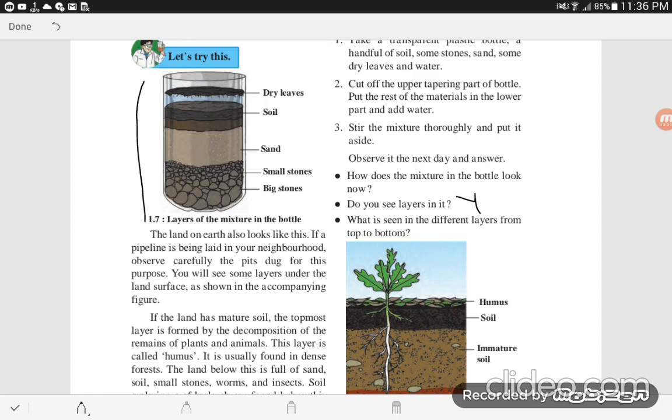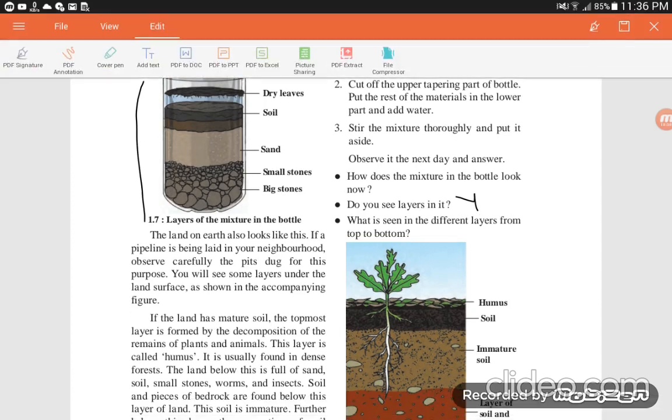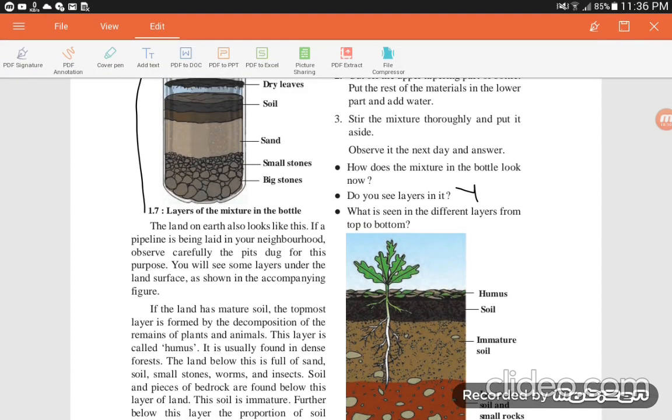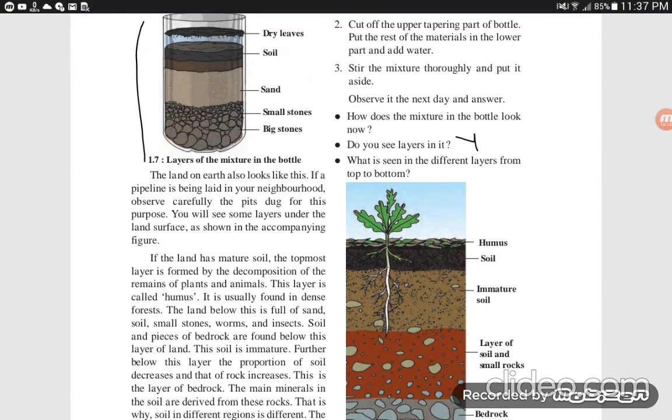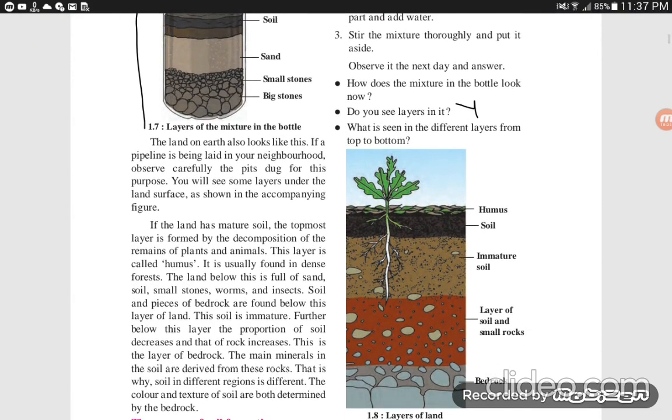Layer-wise, the land on the earth also looks like this. Here the dry leaves, here the humus, soil, then immature soil, here sand, and a small layer of soil and small rocks. Bedrock, there are the big stones. Same as it is. The land has mature soil. The topmost layer is formed by the decomposition of remains of plants and animals.